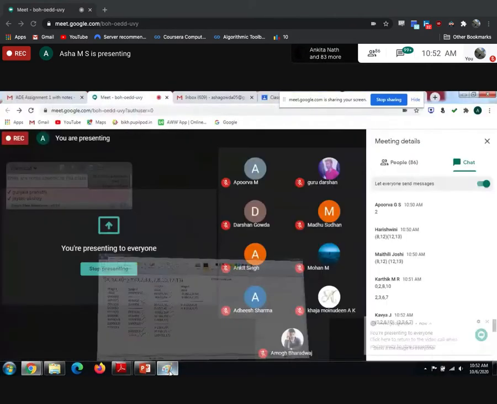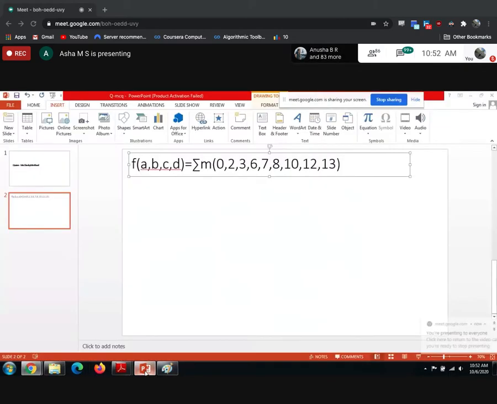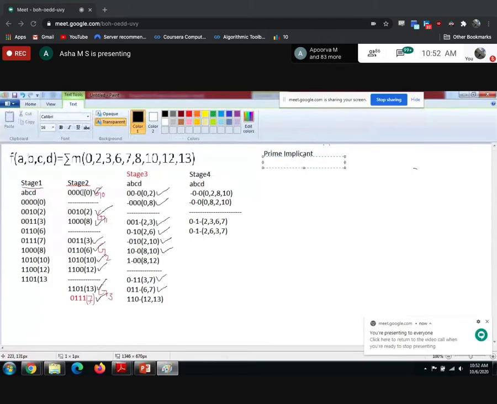Very good. So totally you will get 4 prime implicants. Which are those? See, stage 2 all are ticked, so from stage 2 I didn't get any. From stage 3 two things are not ticked. The first combination is 8 comma 12, the second combination is 12 comma 30.